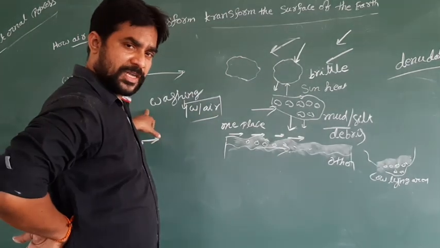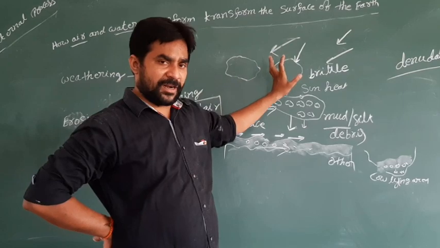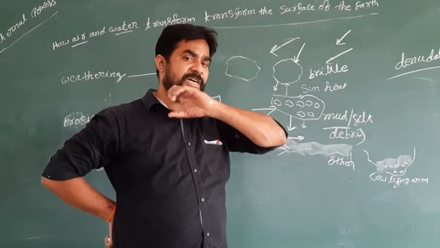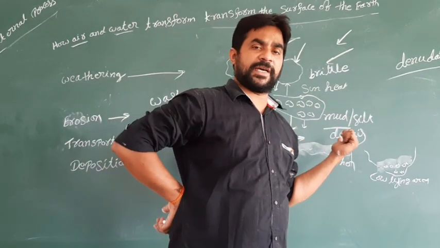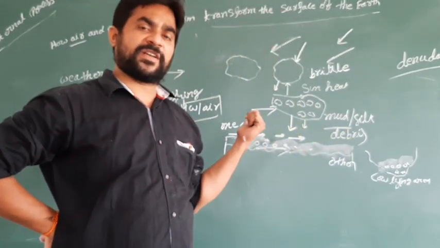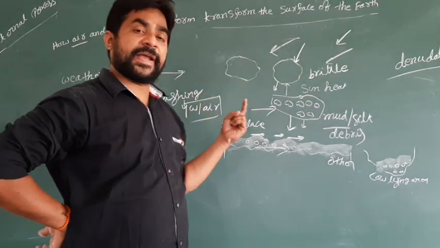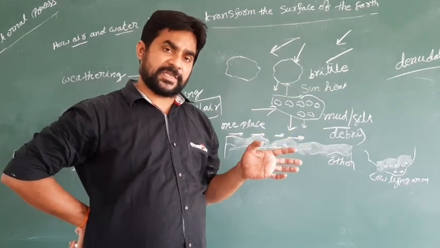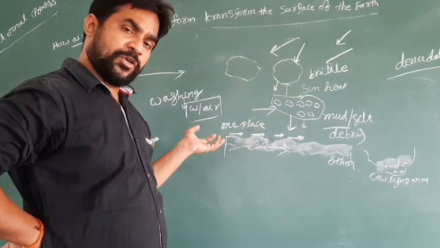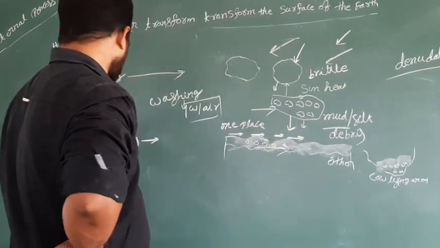The next step is called washing, otherwise called erosion. After the rock becomes brittle, the pieces of the rock are separated from the big rock because of the involvement of air and water, and that is called erosion. Small pieces separated from the big rock is called erosion. Erosion is also the involvement of air and water.